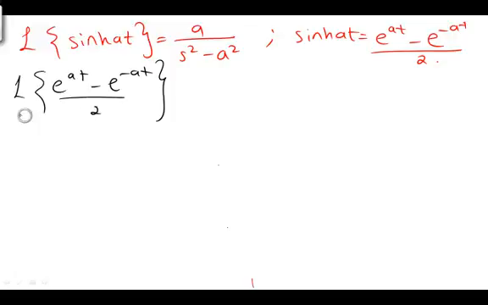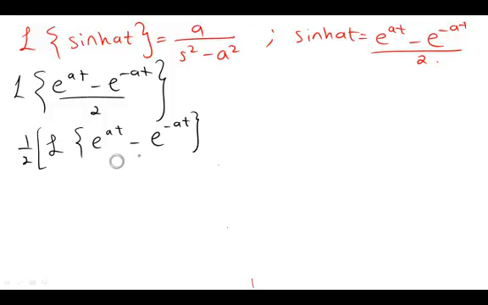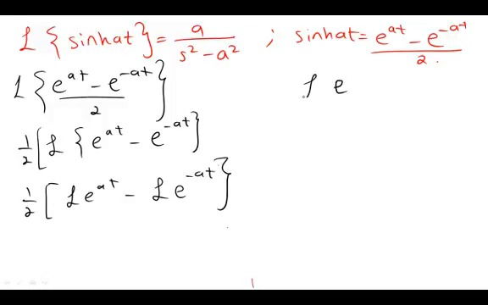Go for the same idea, take out the half, so you will be left with 1 over 2 Laplace of e to the power of at minus e to the power of minus at. Now I can distribute this Laplace for both. So once I distribute this one, again I'll remind you that Laplace of e to the power of at equal 1 over s minus a.